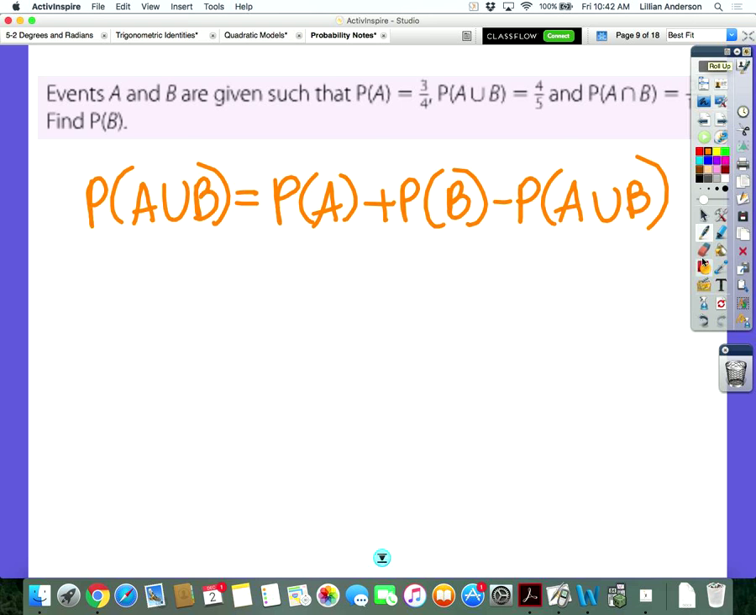Sorry, I messed up on the formula. It should be intersection here. I think I said it, but I have to redo my problem now. Well, you should have been able to get it.